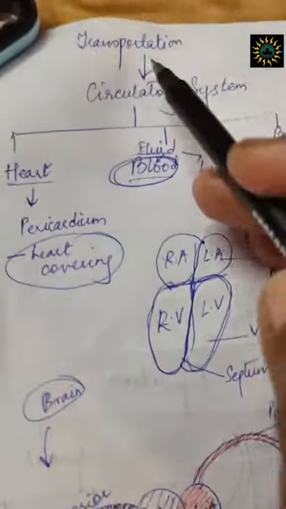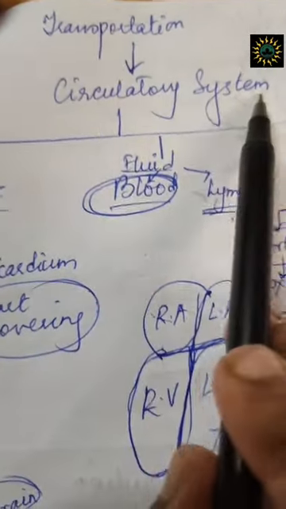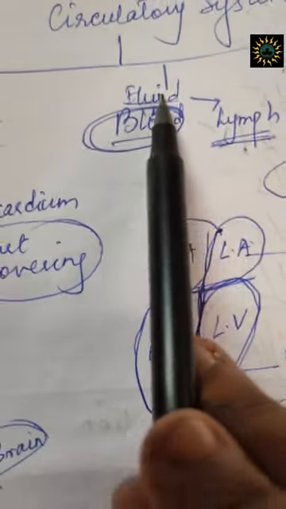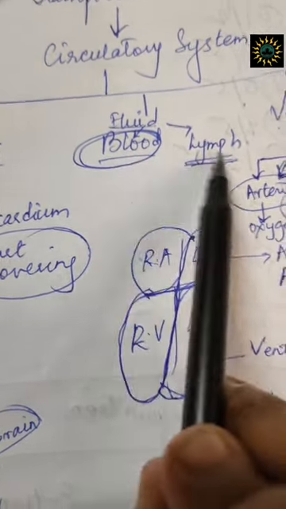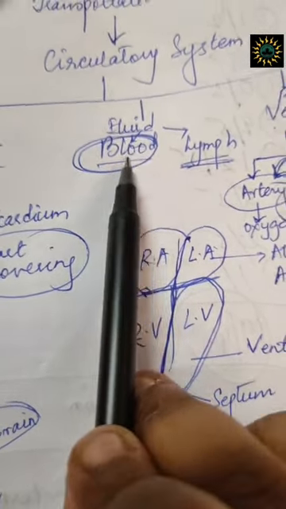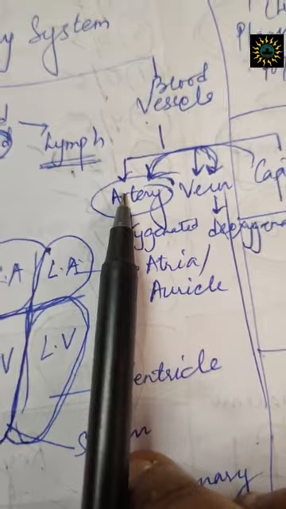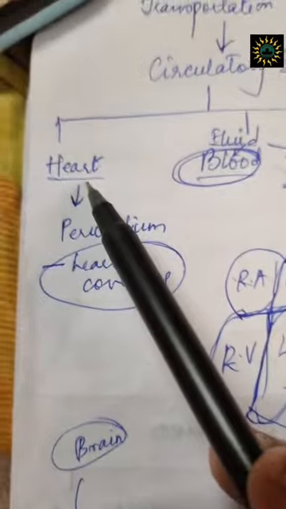Now let us take a vivid look at all of them one by one. As I was telling you, transportation in the body is brought about by a system known as the circulatory system, and it is made up of three parts: the heart, the fluid, which is the blood or the lymph, and the blood vessels. We will be talking about both fluids, but the blood plays the most important part in our body. There are three blood vessels: arteries, veins and capillaries. Now let's come to the heart first.